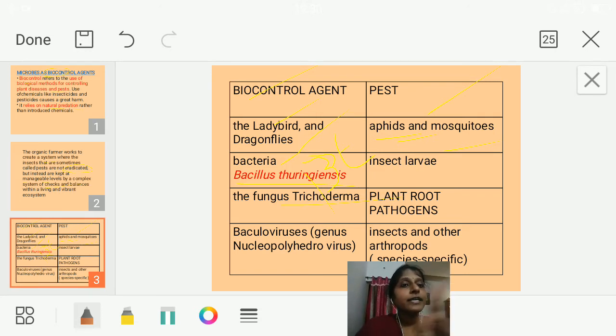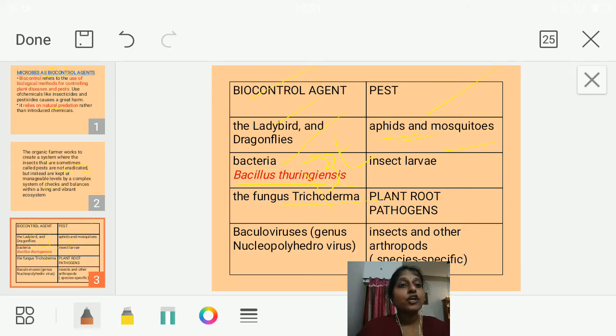Next, it is a fungus, Trichoderma. They are specifically killing the pathogens. When this Trichoderma is there, the plant pathogens, when they are taking the entry, they are being controlled by whom? This Trichoderma. Okay, so they will not allow the plant pathogens to grow.